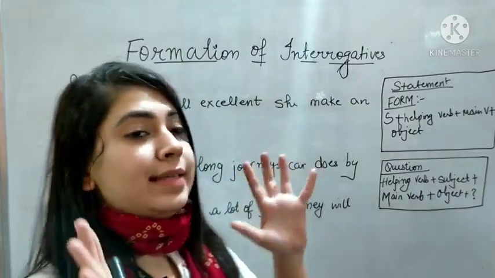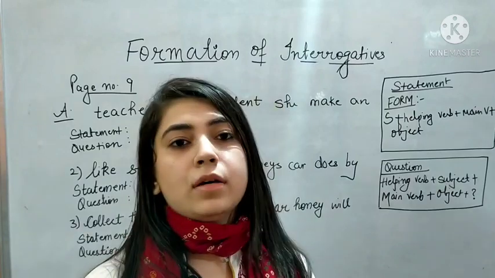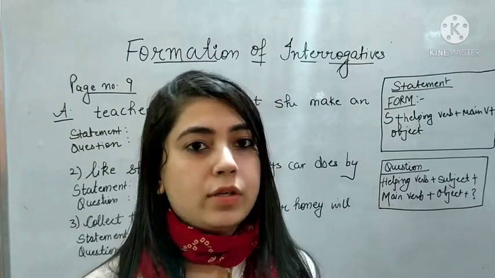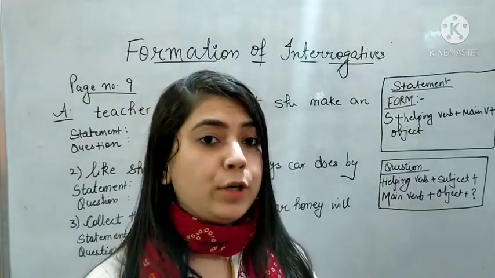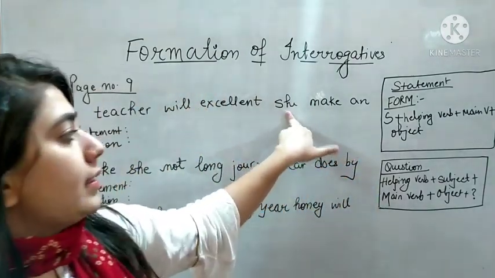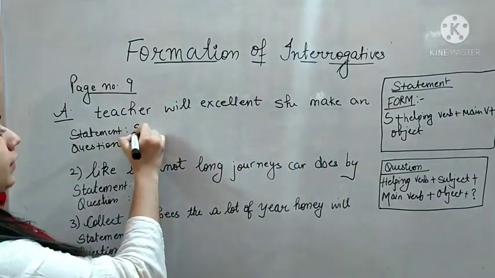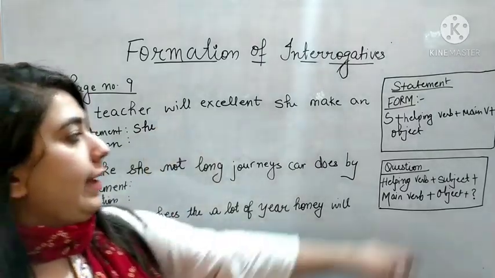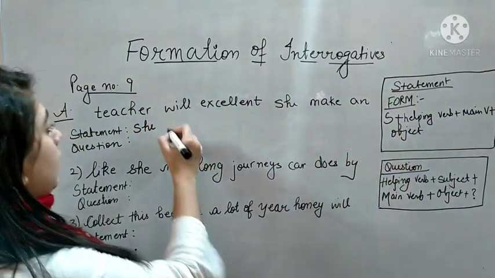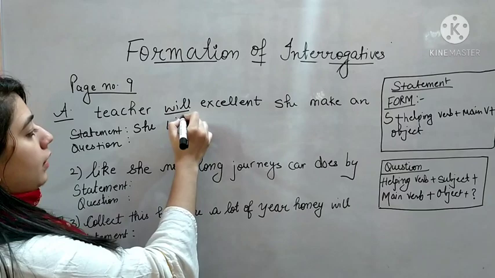हम she को सेंटेंस के एंड में एज अ ऑब्जेक्ट नहीं यूज कर सकते. We can use her but not she. So here the subject will be she. Then helping verb, she will.